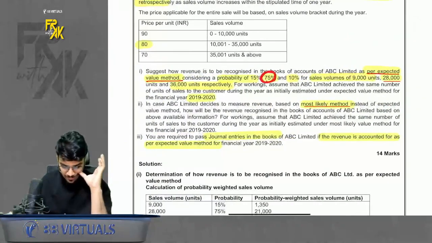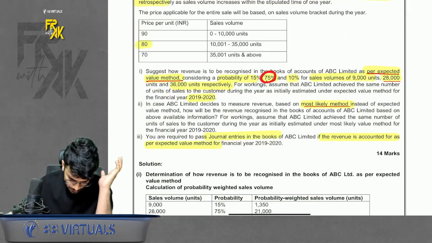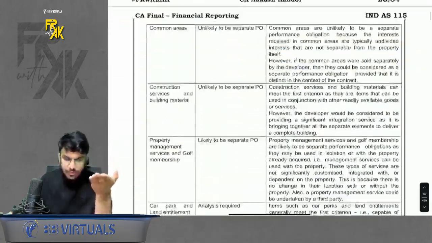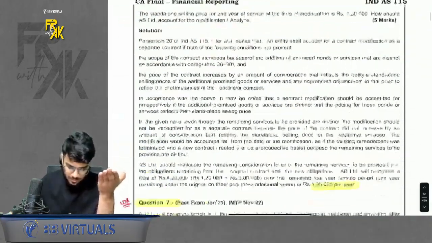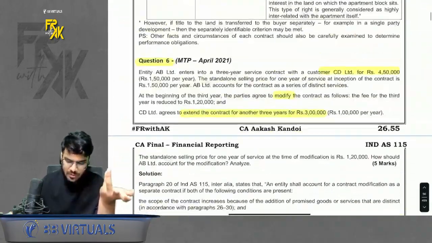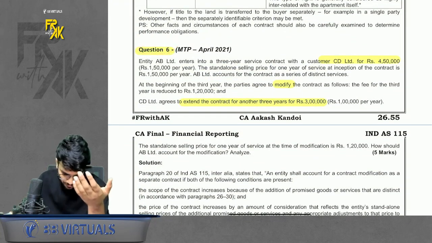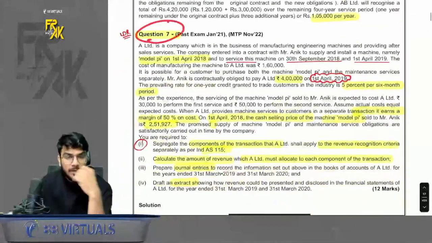Okay, let's proceed further. Now, what do we have? One sec. Yeah. Question number 5, you can just give it a read. It is a very simple question. Question number 6 also you can just give it a read. The solution of question number 6 is there in the board notes. If you want to refer, you can refer to it. Okay. 7 is a very good question. Please have a look here.